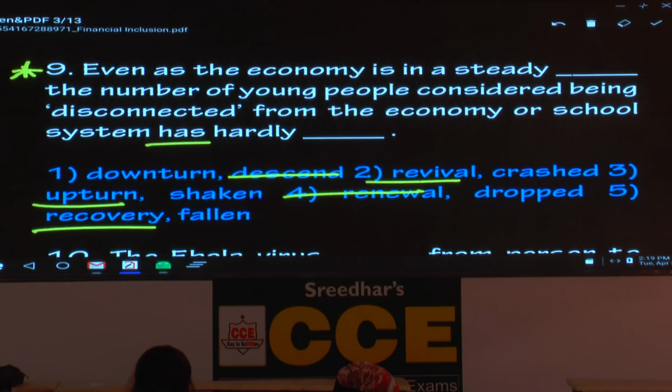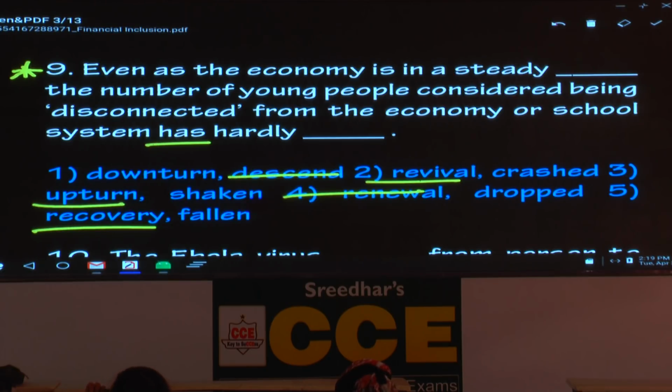Now you have to decide based on the first option, because shaken, fallen, crashed, more or less the same. You cannot decide based on the second word. In a steady revival, in a steady upturn, in a steady recovery, which is the apt word? Generally, for the economy, you use the word recovery. Recover from recession. Please write one expression. Recover from a recession. You all know the word recession. Recession means what? Low economic activity. A recession. Recover from a recession.